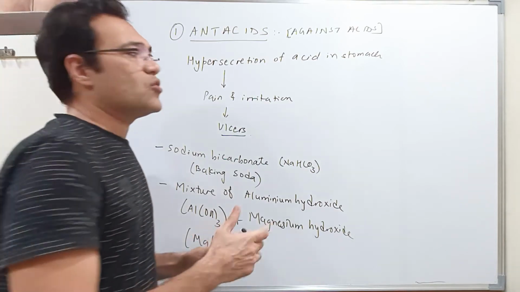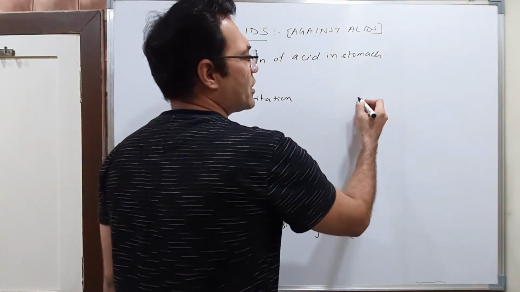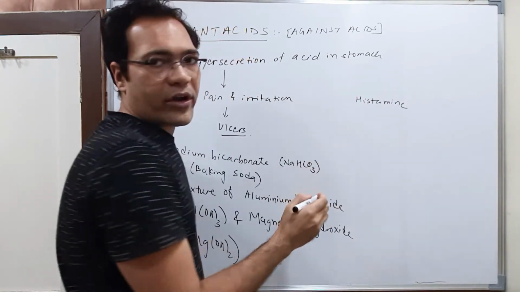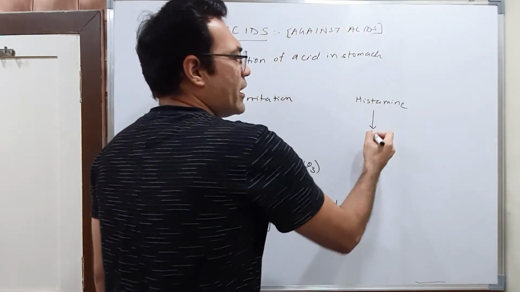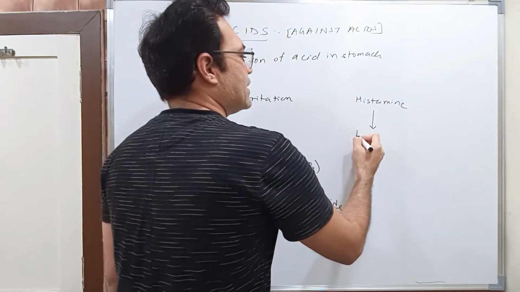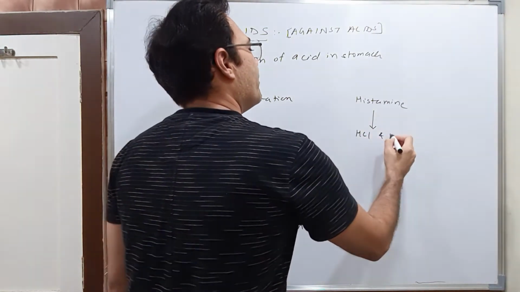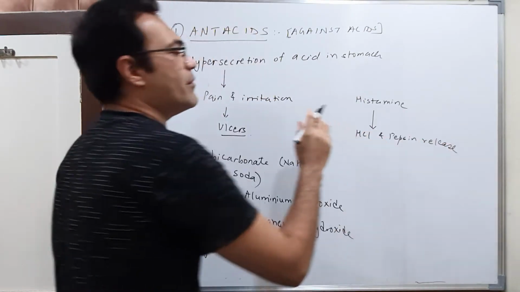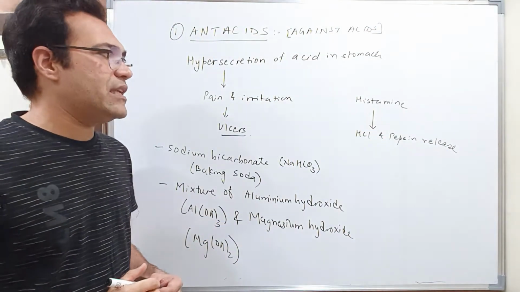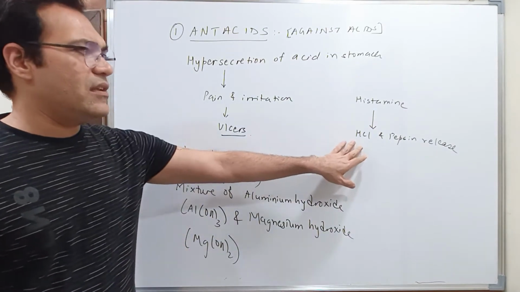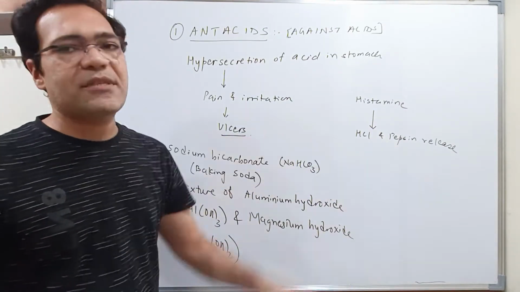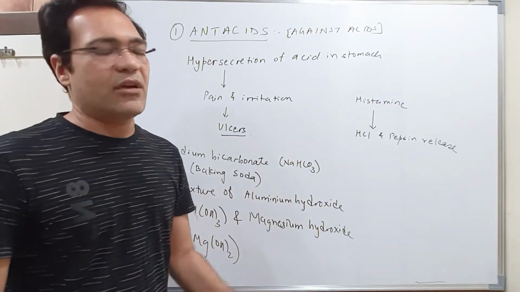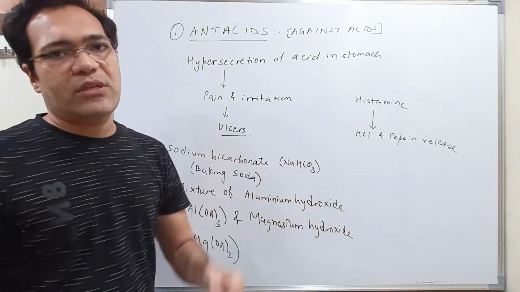So later on, students, it was discovered that there is a substance called histamine in the body. This histamine leads to the release of HCl and pepsin in the stomach. HCl is the acid which is present in the stomach, and pepsin is the protein digester enzyme which is present in the stomach. So this is released in response to histamine.